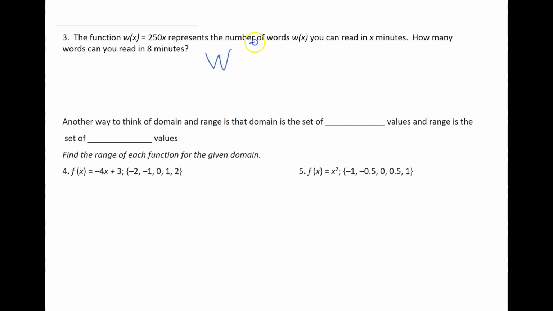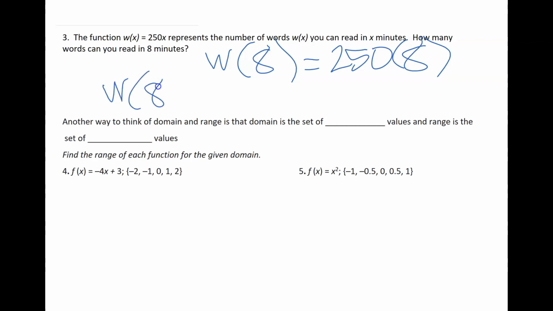So now we're going to do w of 8, which is 250 times 8. Well, I happen to know 250 times 4 is 1,000. So if I take it times 8, it's going to be 2,000. So I will write my answer this way.